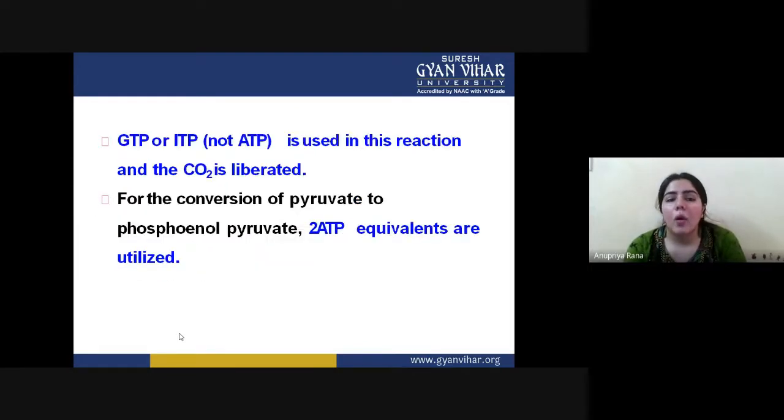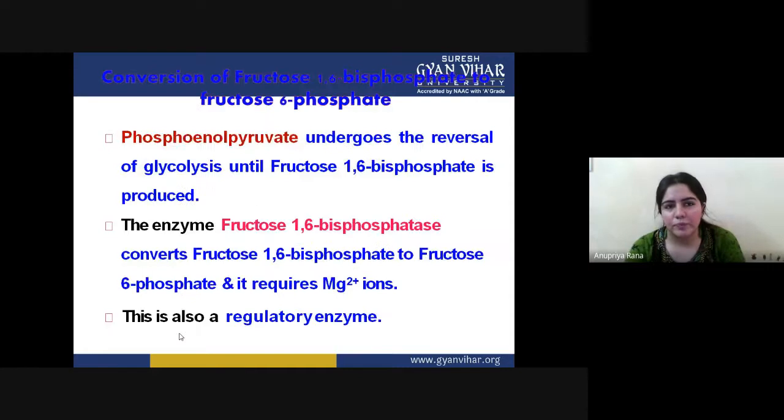This is all we want in the very first reaction: that pyruvate be converted into phosphoenolpyruvate. In this reaction, GTP or ITP, not ATP, is used, and carbon dioxide is liberated. The source of energy is GTP, not ATP, here. For the conversion of pyruvate to phosphoenolpyruvate, 2 ATP equivalents are utilized. So mostly it's GTP which is required for this reaction, like the 2 ATP which have been used here.